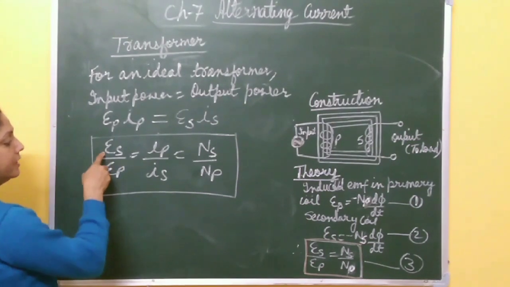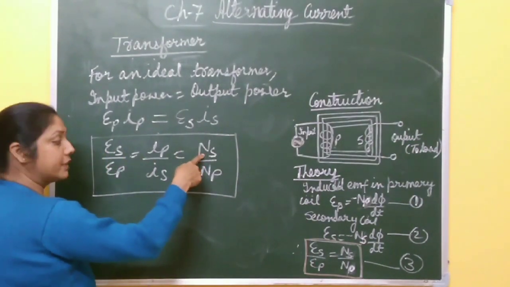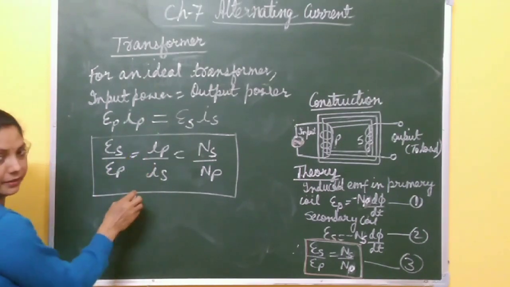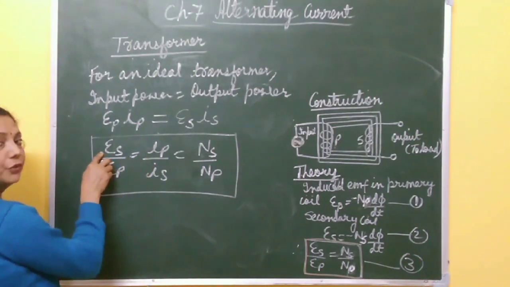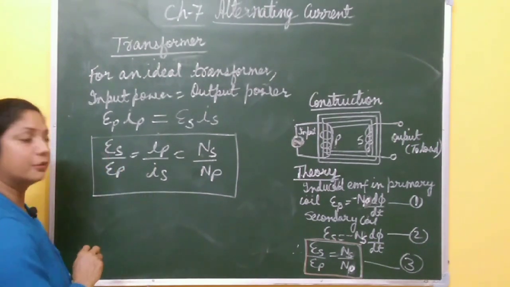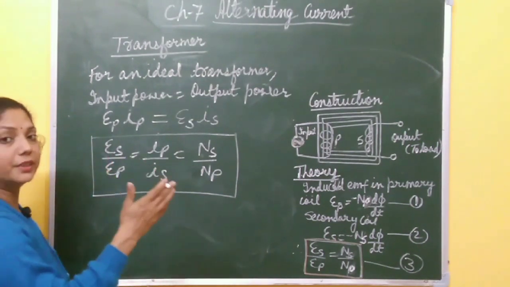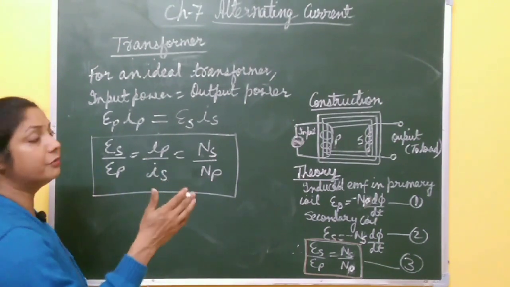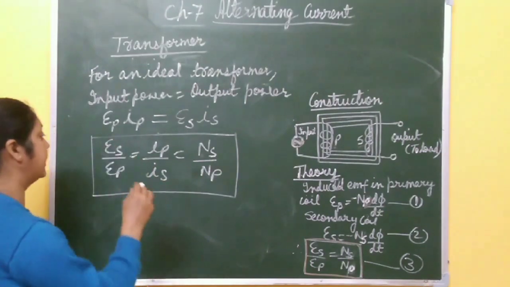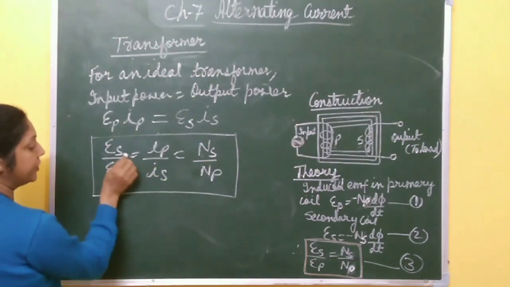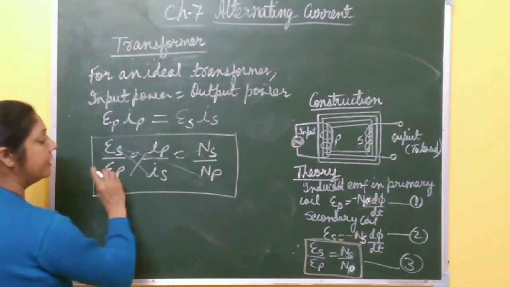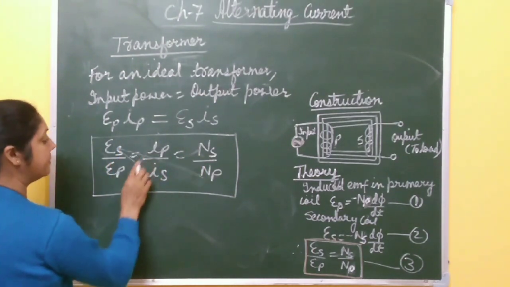If ES is directly proportional to the number of turns in the coil and inversely proportional to current, it means more voltage, less current, and less voltage, more current. So it is a device to convert high voltage of low current into low voltage of high current. Here current and voltage are inversely related, and number of turns and voltage are directly related. So you must remember this point.